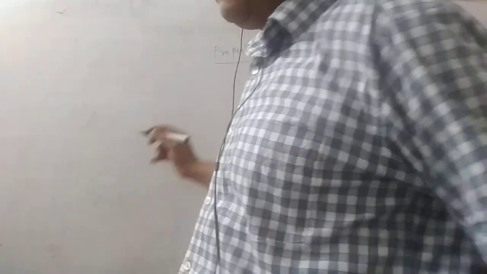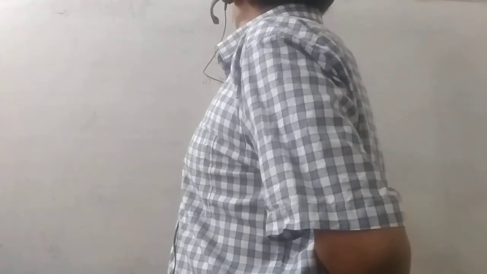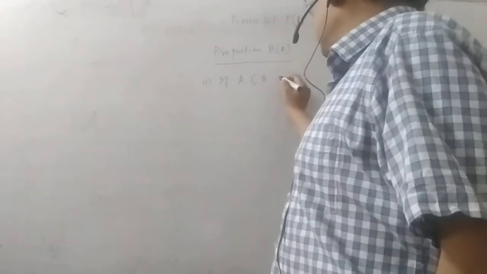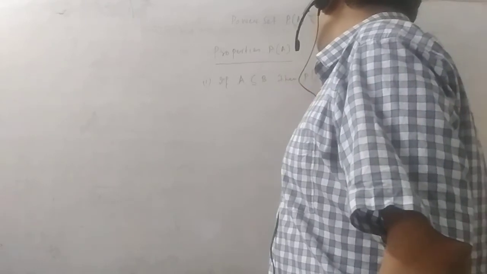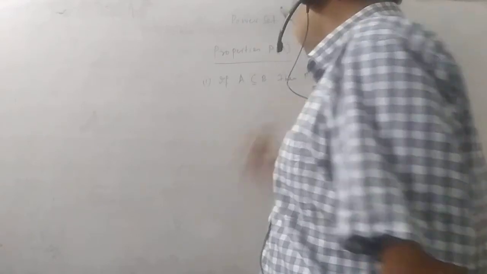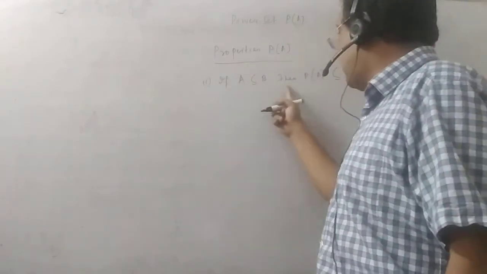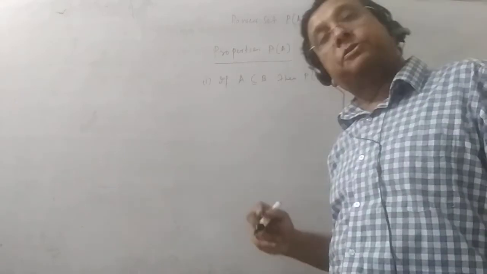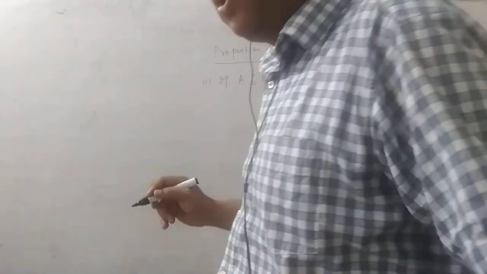Some properties of power set. Number one property you can write: if A is a subset of B, then power set of A is also a subset of power set of B. If A is a subset of B, then power set of A is a subset of power set of B. This also you have to know.